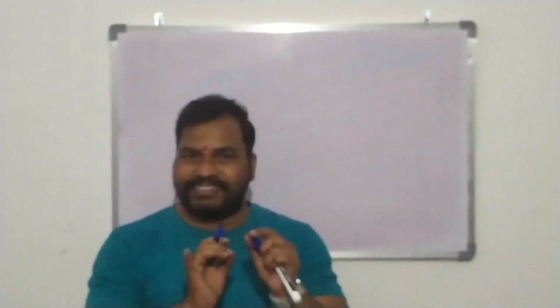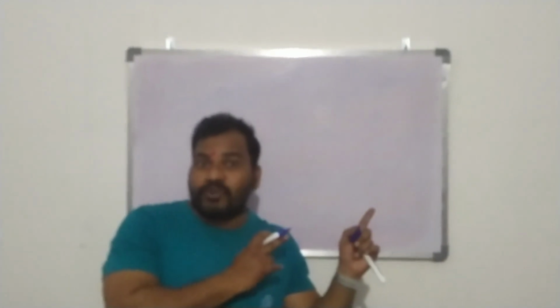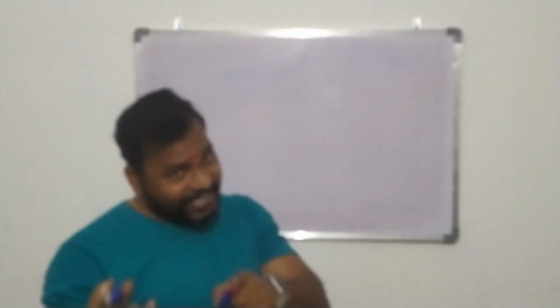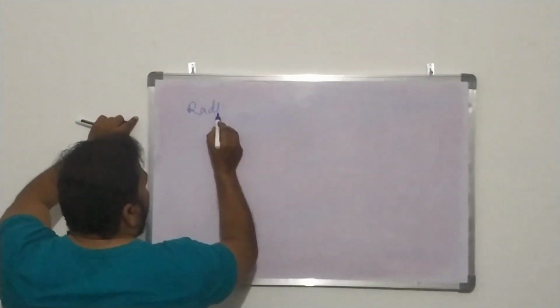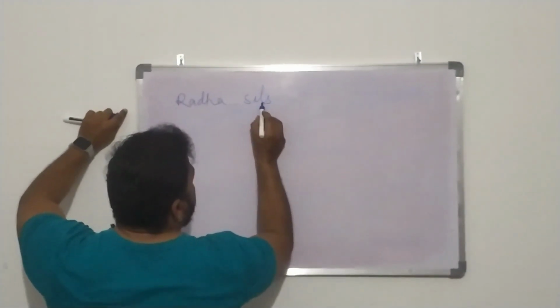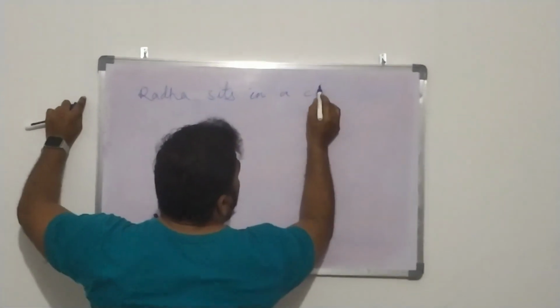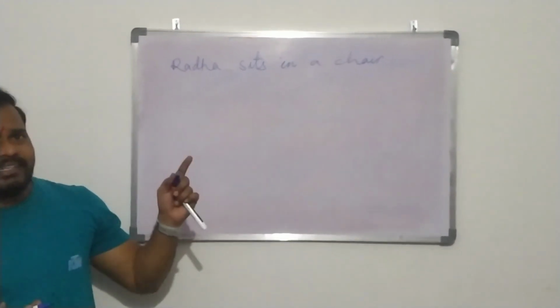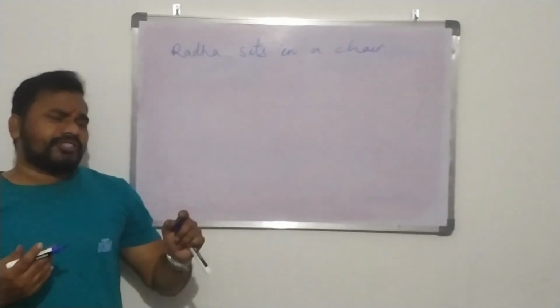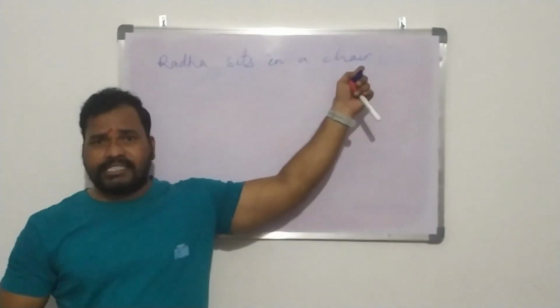Now I just discussed the transitive verb. I told you about the transitive verb, and how we are supposed to change it into passive voice. For example, if there is an intransitive verb, see, Radha sits in a chair. Radha sits in a chair. It is a sentence. It has a meaning. Now tell me whether this can be changed into passive.